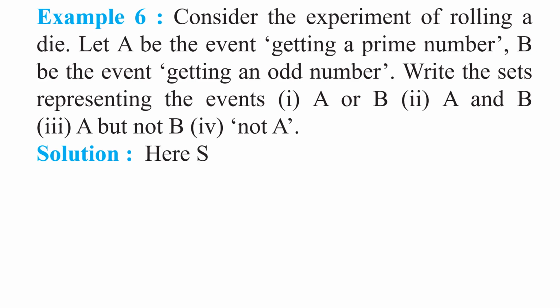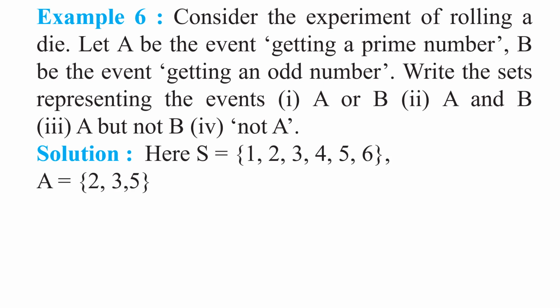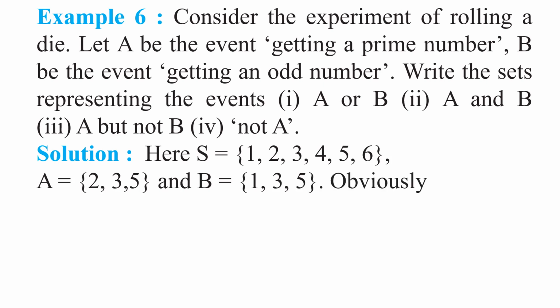Right. Now come to the solution part. Here S is equal to set 1, 2, 3, 4, 5, 6. Yes or no, my children? Right. A is equal to set 2, 3, 5 and B is equal to set 1, 3, 5. Obviously, understood these three sets, my children? This is a universal set, sample space, and A is another set or another event. B is another event or B is another set.